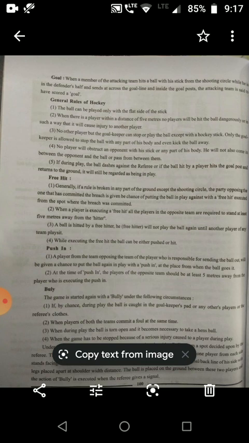Under the above circumstances, the game is started again with a bully from the spot decided upon by the referee. The spot should be 14.63 meters away from the back line.